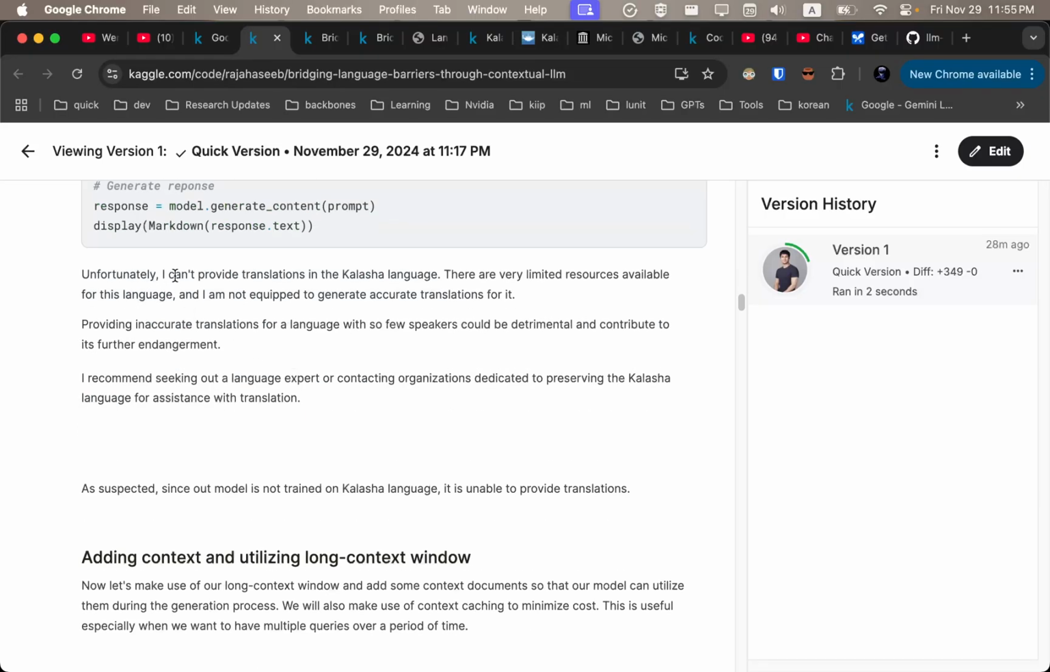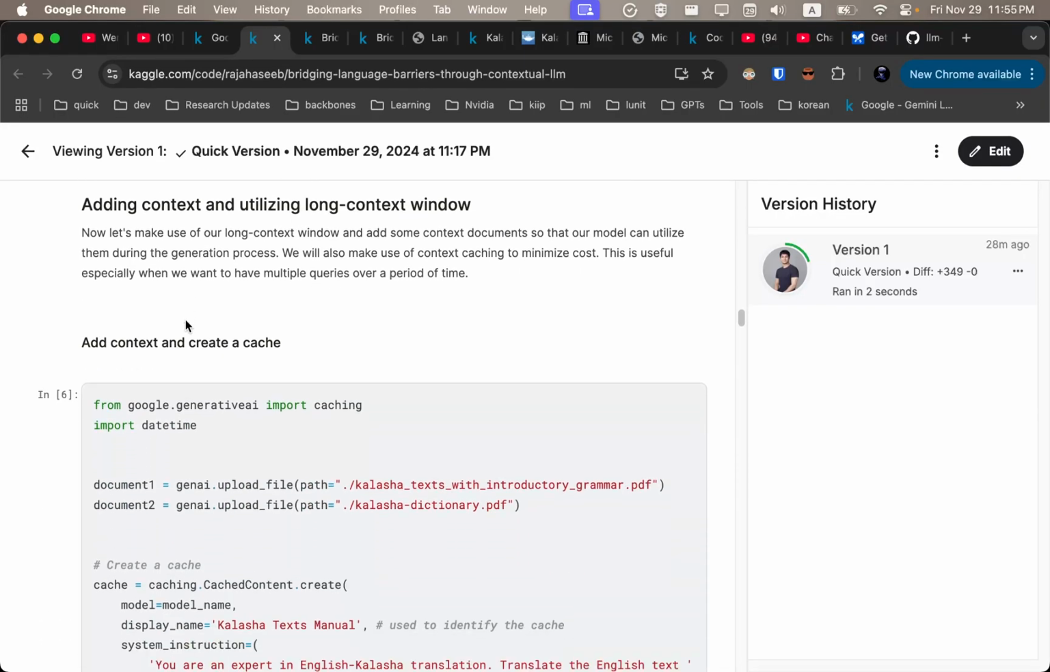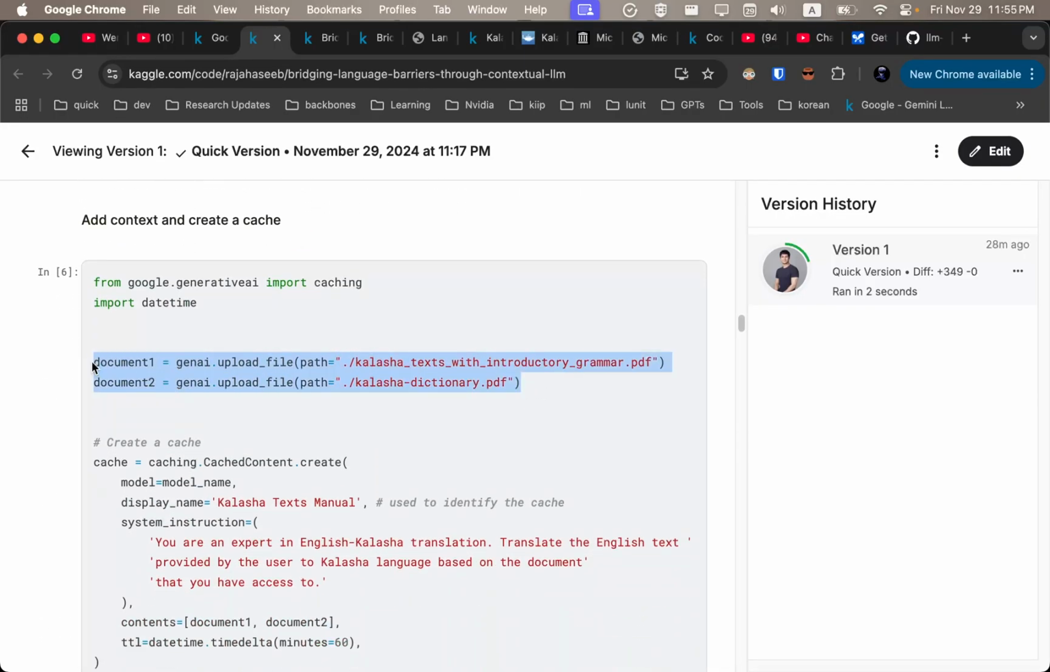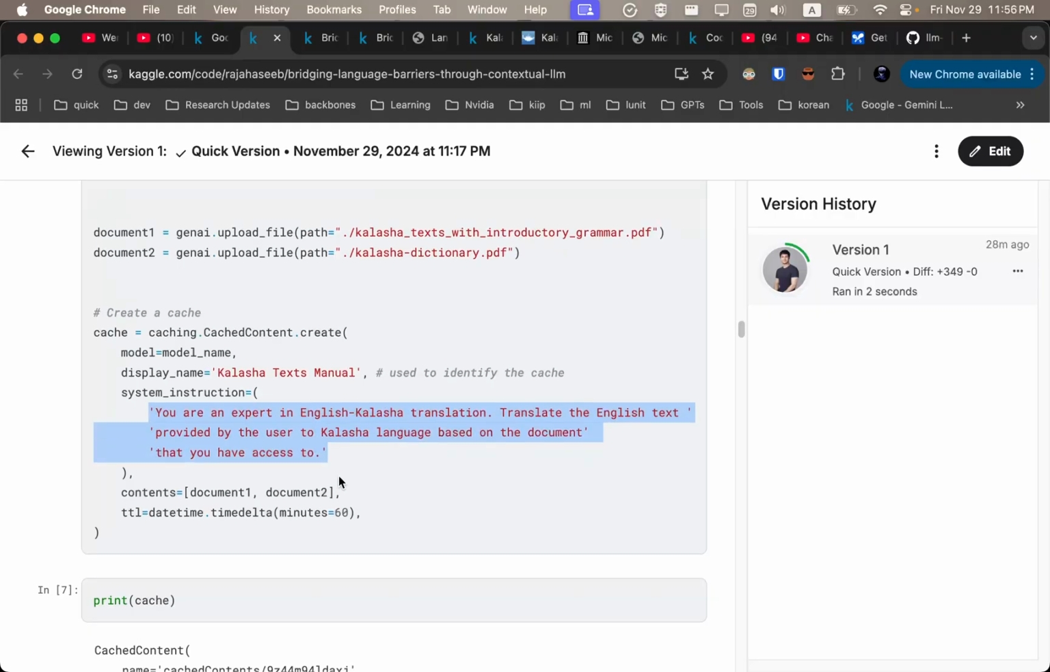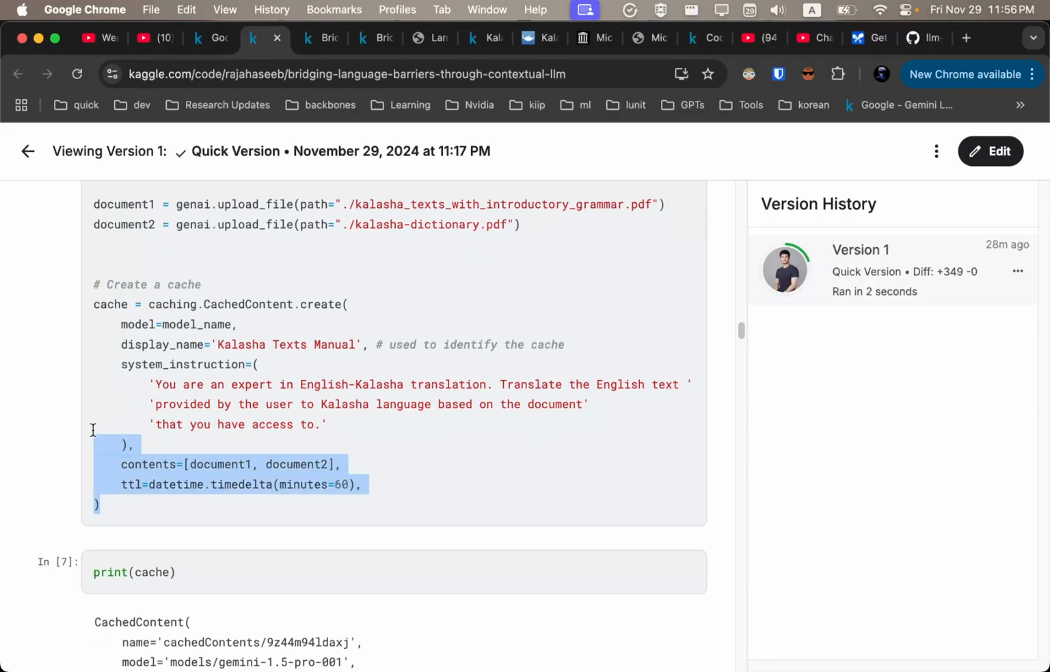And it says, unfortunately, I cannot provide translation. I have limited resources on this language. So contact some experts. So as suspected, the model is not trained on it. So let's give it some context. We upload our resources and we use Google Gen's caching to cache our context. We give a system prompt to it, generate our context. We are using context caching because since we're going to do QA, it's going to save us cost, and also it will be more efficient because we just process all the tokens once, and we don't have to send the API calls again and again.